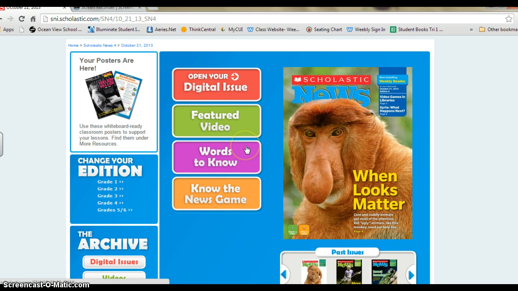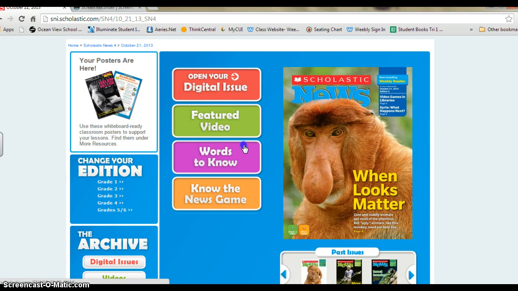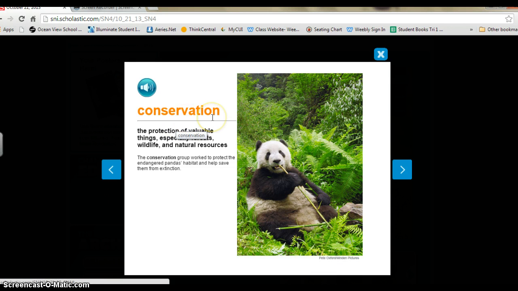So I'm going back to the digital issue, and I'm going to click on words to know. And the first word is conservation. And the great thing about this is there is a speaker icon here. This little picture is called an icon.